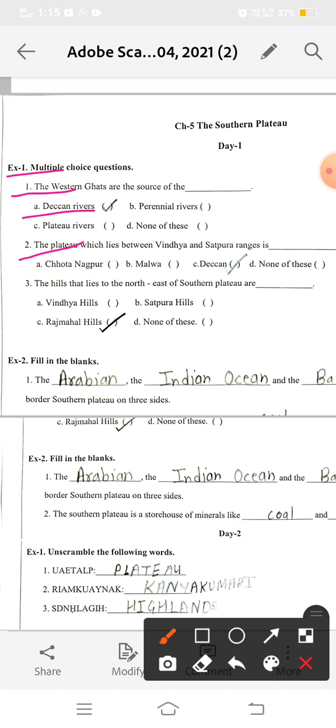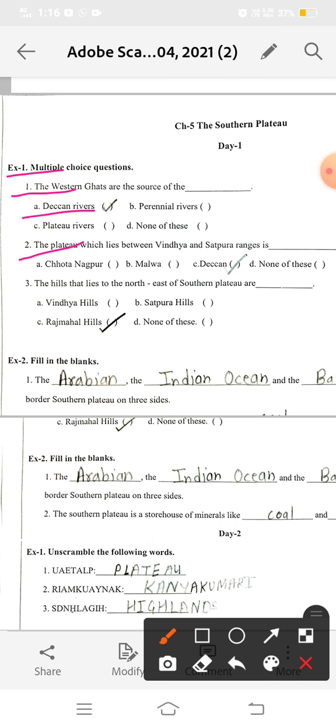Deccan Plateau. A plateau which lies between Vindhya and Satpura range is Deccan Plateau. Okay. Now the next is the hills that lie to the northeast of the southern plateau.